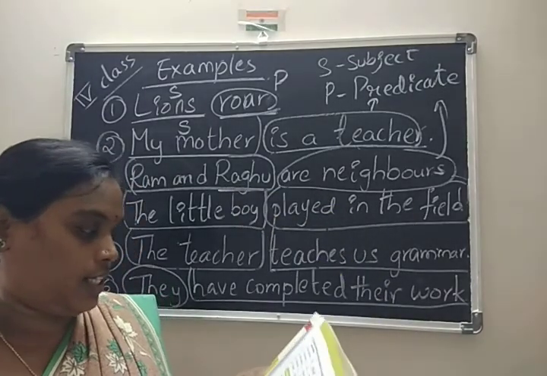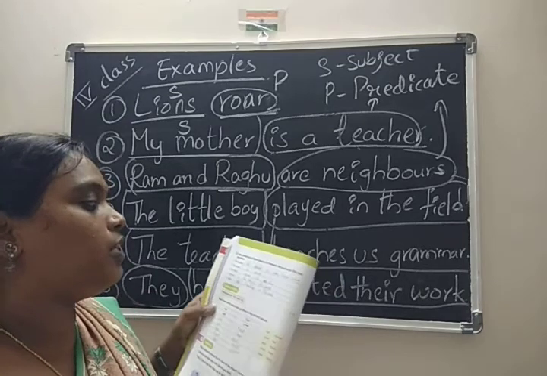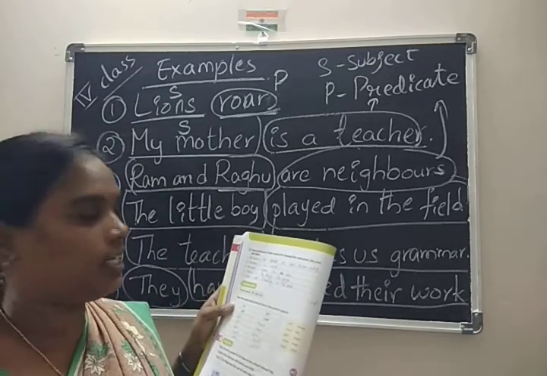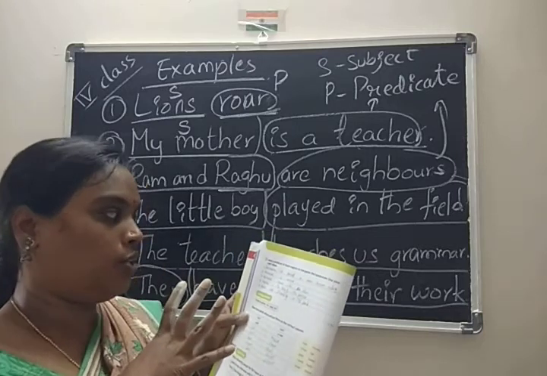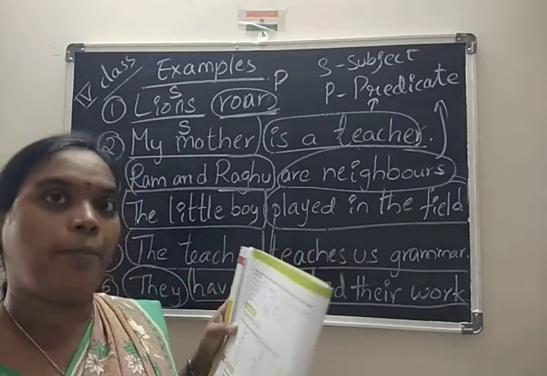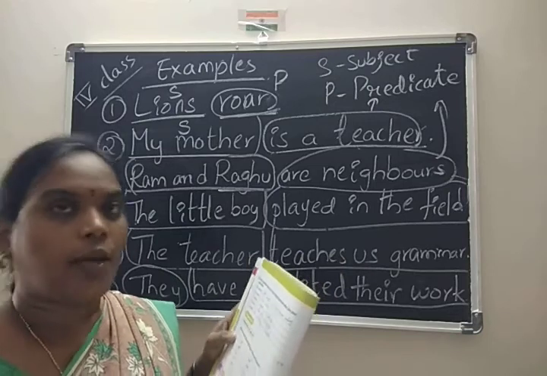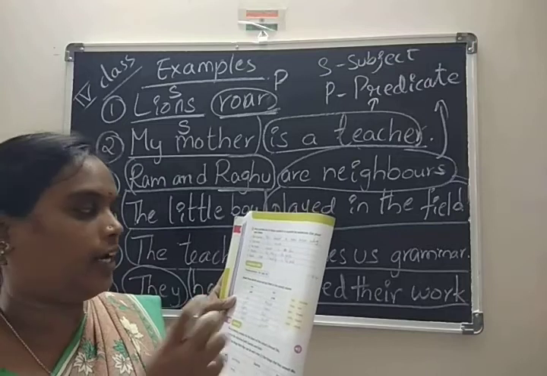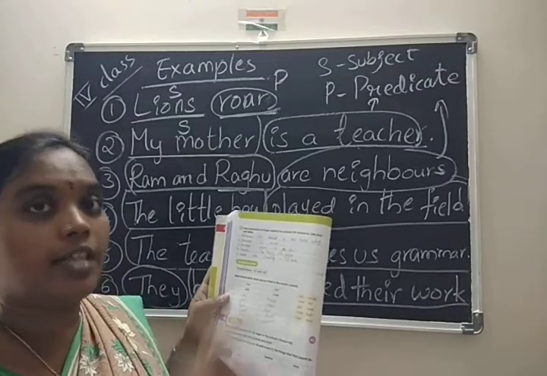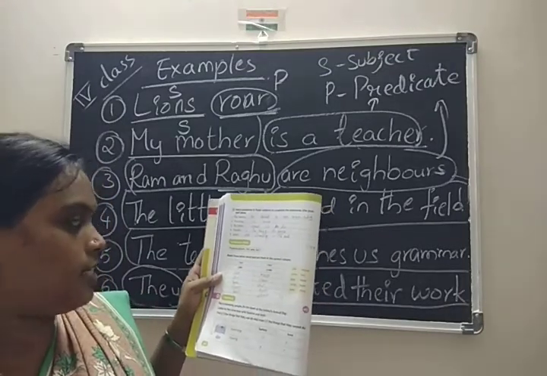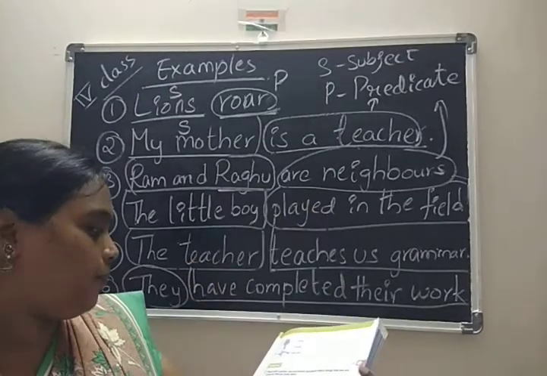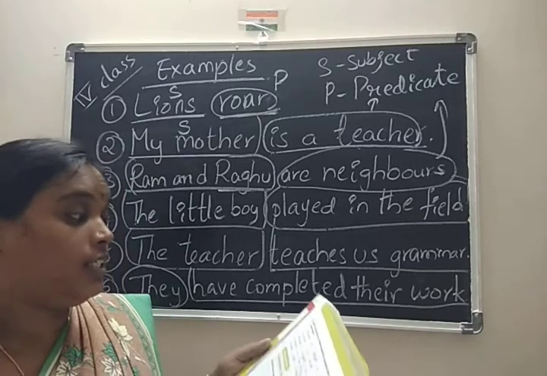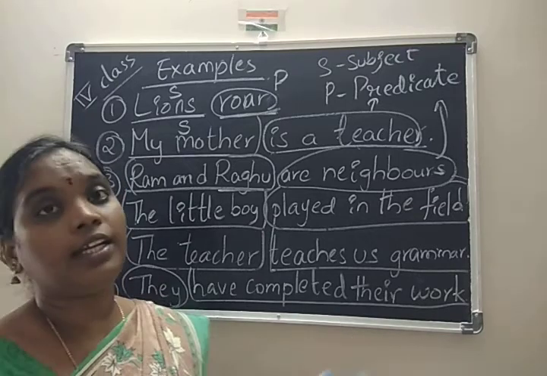Yes dear. Next, add a predicate to these subjects to complete the sentences. Use your own ideas. Here they gave some subjects to you, but the predicate is your choice. You can take your own predicate and complete the sentence. This is another example. Yes, here you have, what is that? Our vocabulary part and grammatical aspect.